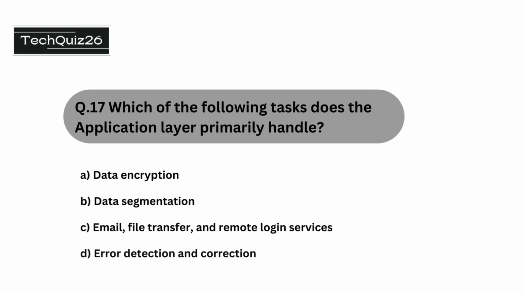Question number 17 is which of the following tasks does the application layer primarily handle? The options are data encryption, data segmentation, email, file transfer, and remote login services, error detection and correction. The correct option is email, file transfer, and remote login services.